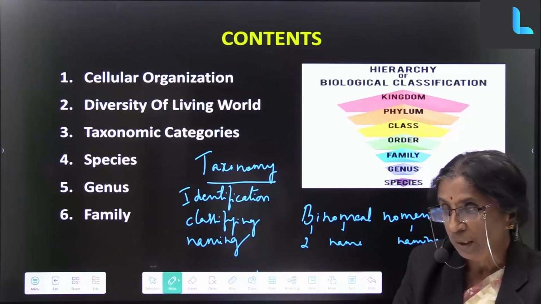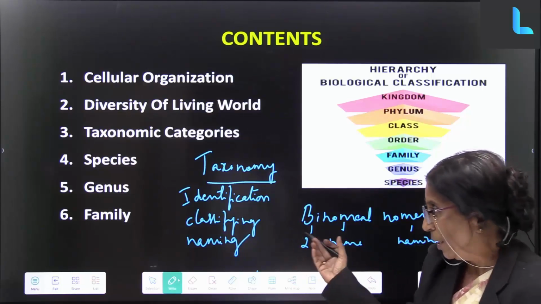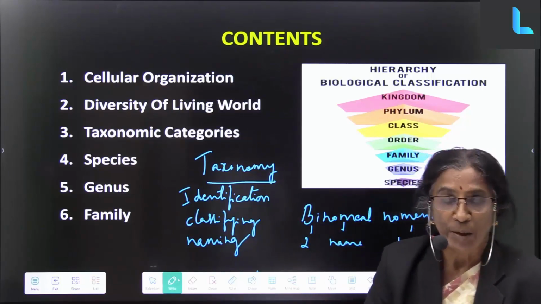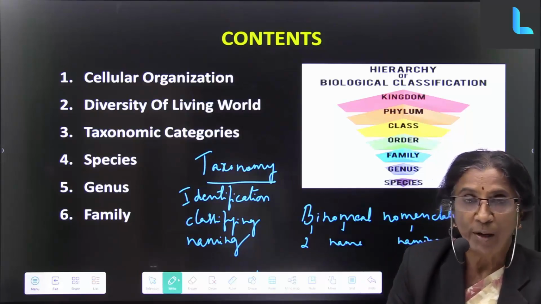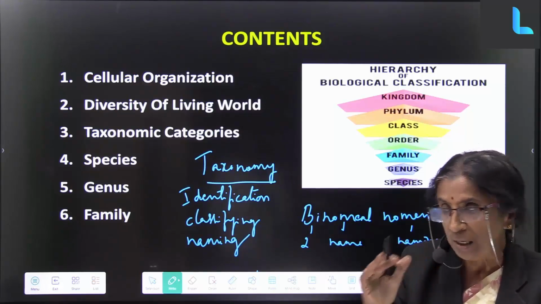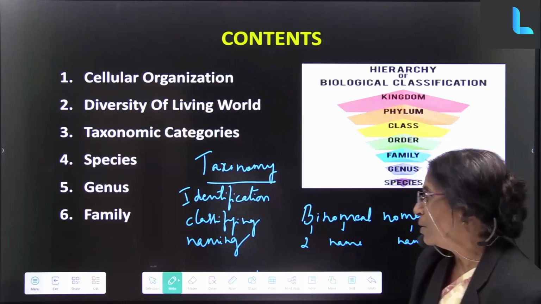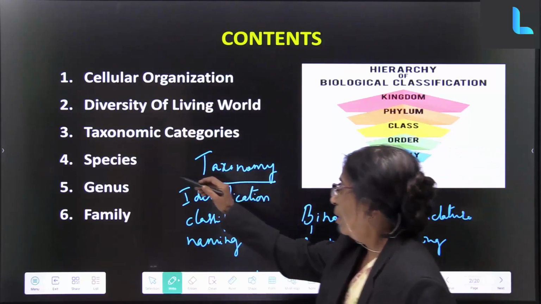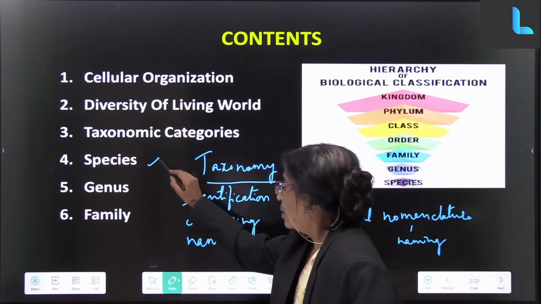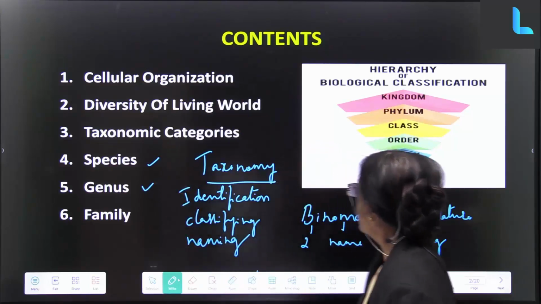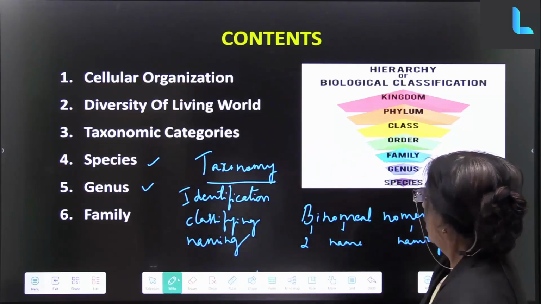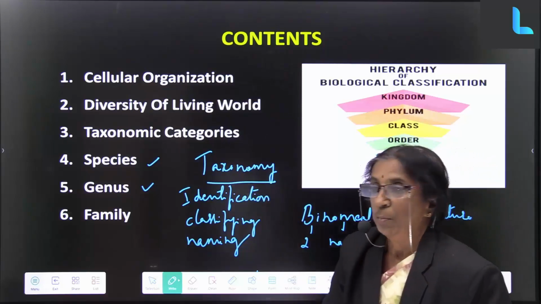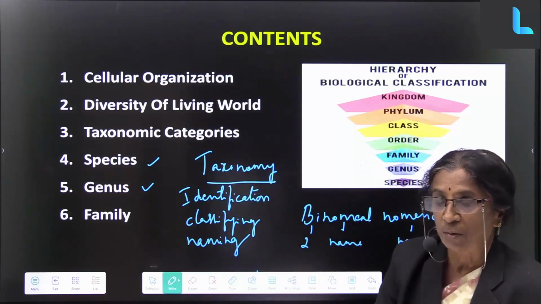So how to make the names identifiable or easily understood by others also? So there is a naming system, and in that naming system we take species and genus as the basis for giving the names.